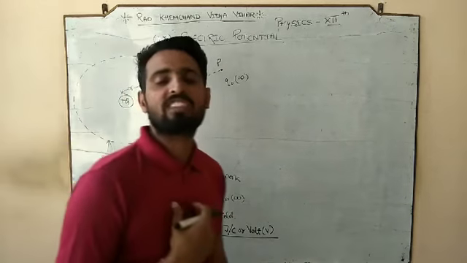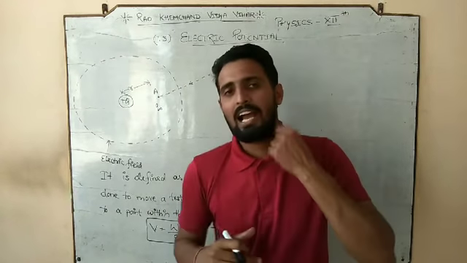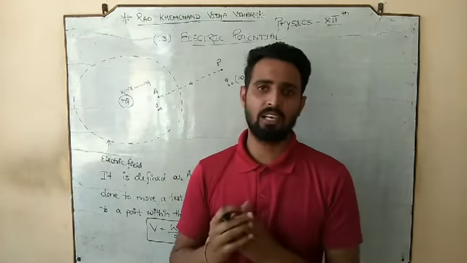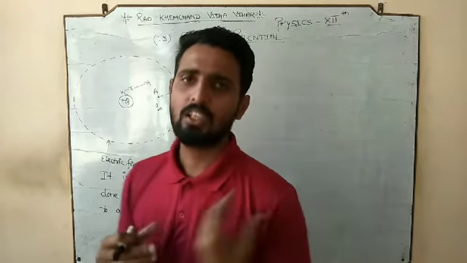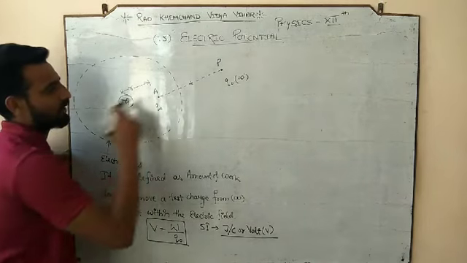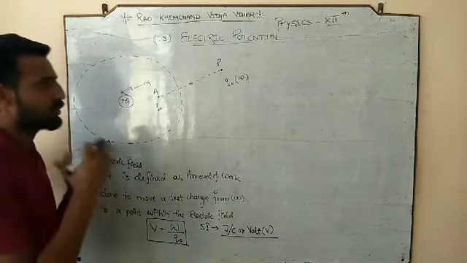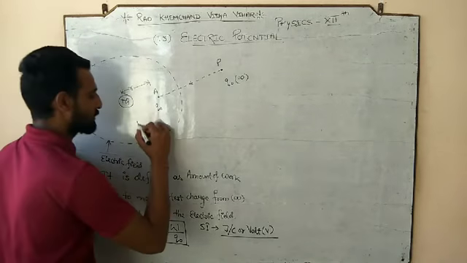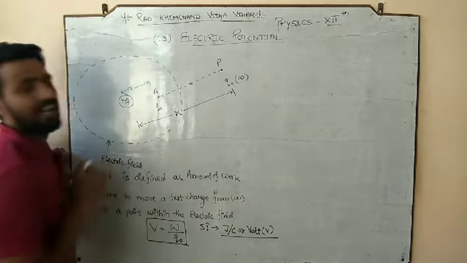Since we are moving a test charge from infinity to r, first of all identify the variable which is changing, the quantity which is changing. What is it that changes in going from P to A? That variable is the separation. Let's suppose that variable separation is x.